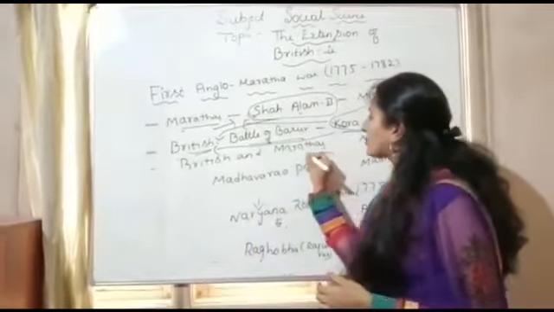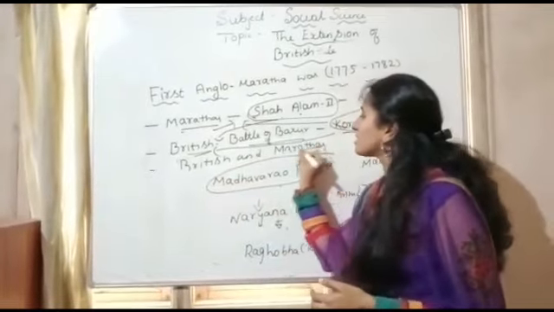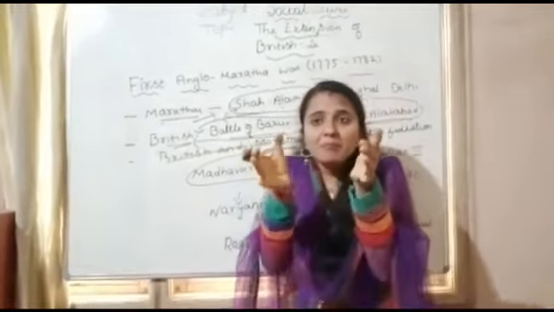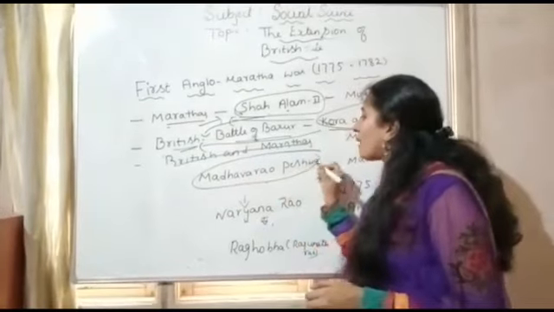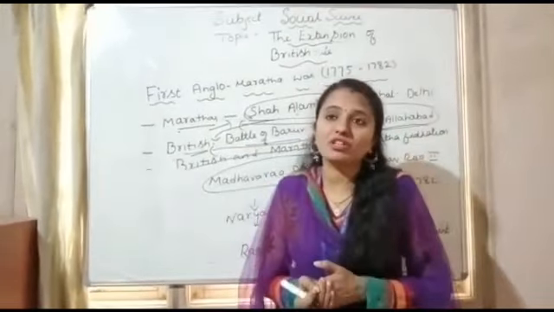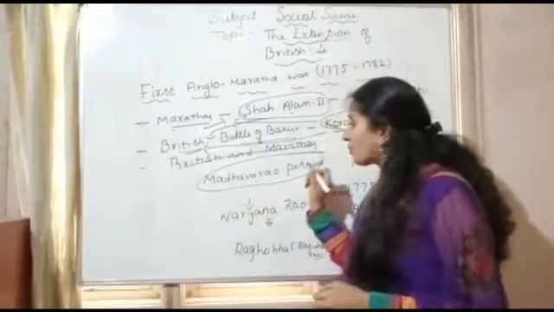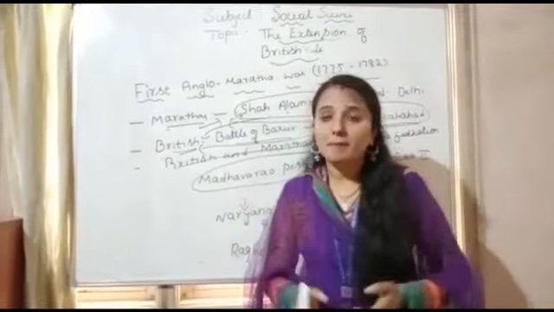First, the enmity between the British and the Marathas broke out. In the same period, the death of Madhavrao Peshwa became a setback for the Marathas. It created an issue for them.